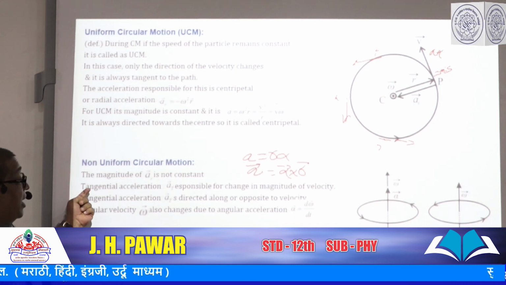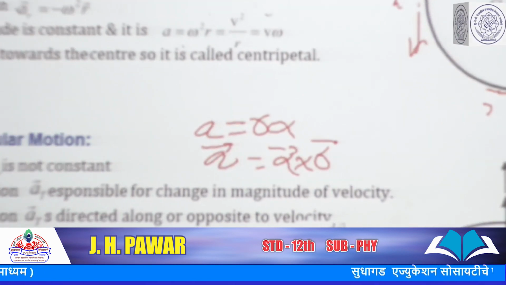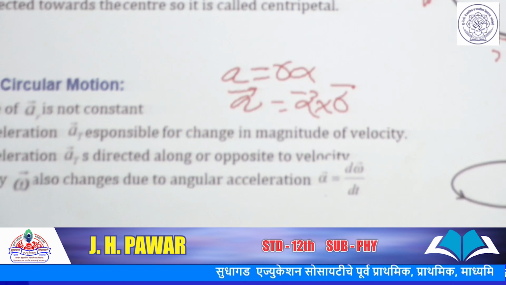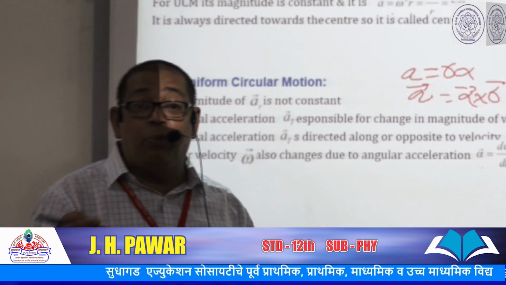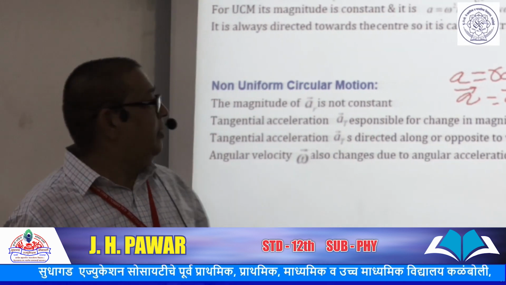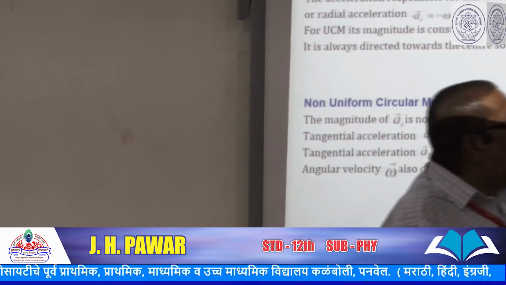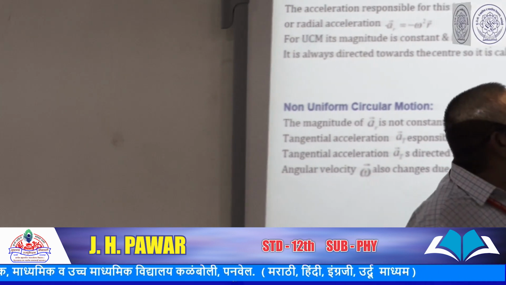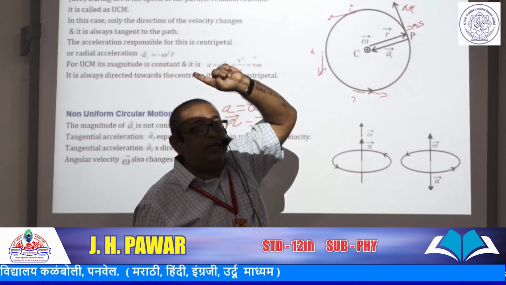This tangential acceleration is responsible for the change in the magnitude of velocity. In non-uniform circular motion, both the direction and the magnitude of velocity go on changing. The direction changes due to centripetal acceleration and the magnitude changes due to tangential acceleration.